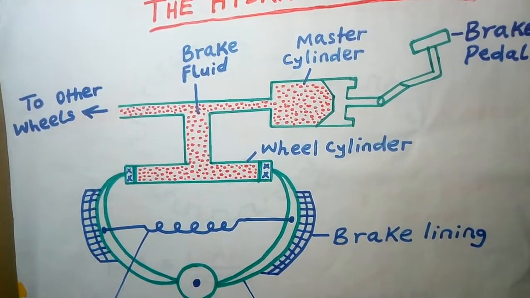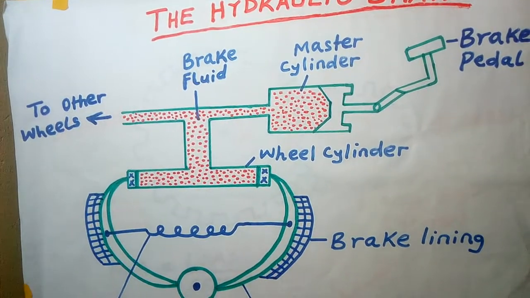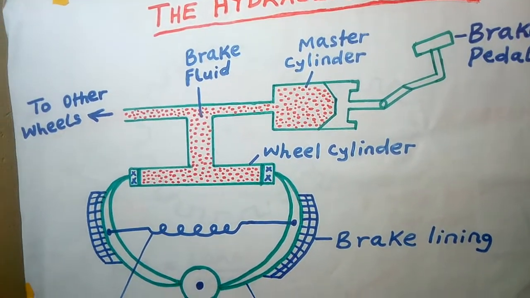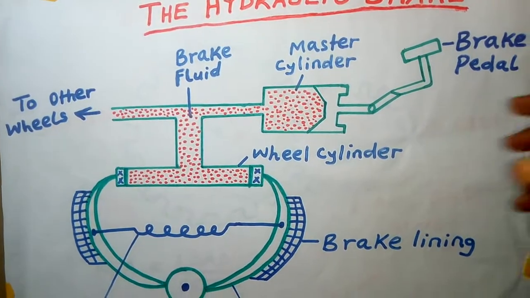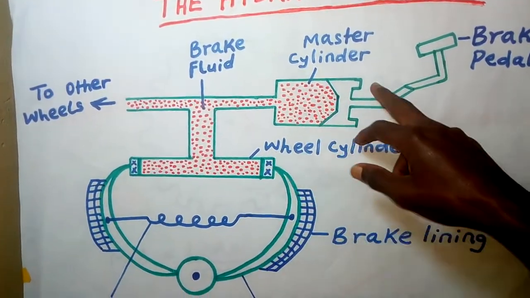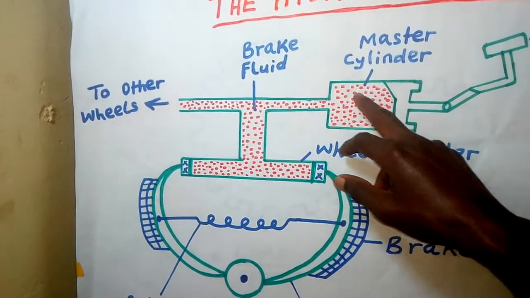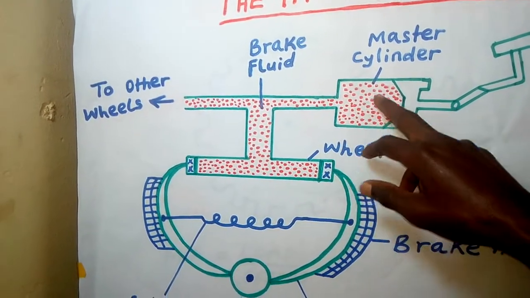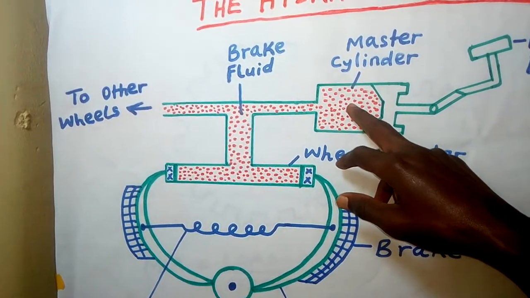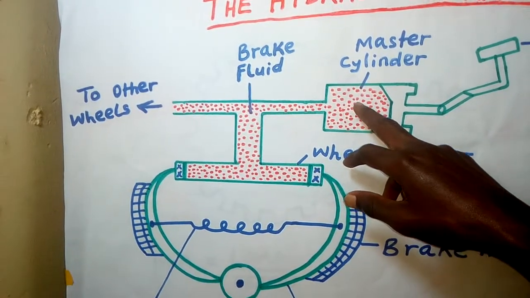Just as sometimes you may have a master key, a key which can open even when other keys are not there. So we have very many cylinders in a car. This one is called a master cylinder. Now inside the master cylinder, we have a fluid, the one which is supposed to transmit pressure in all directions to all other wheels or to other cylinders.